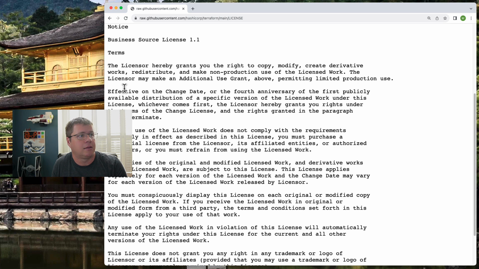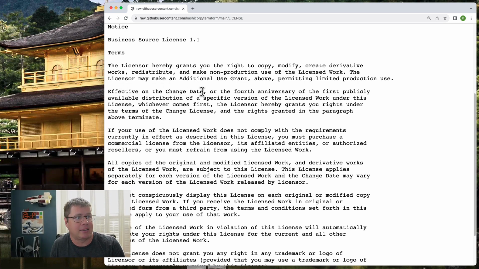Moving on. Effective on the change date or the 4th anniversary of the first publicly available distribution of a specific version of the licensed work under this license, whichever comes first, the licensor hereby grants you rights under the terms of the change license, MPL 2.0, and the rights granted in the paragraph above terminate.